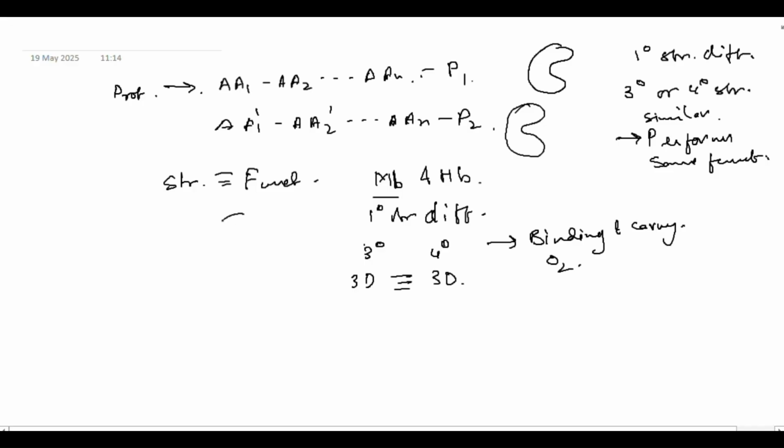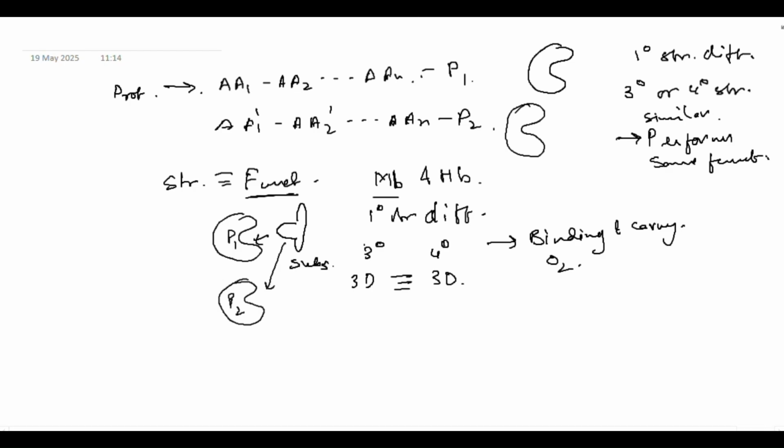Just like if two enzymes had different primary structure, but they are both forming a structure like this, then a substrate like this can come and bind to this pocket here, as well as in a different protein. This is P1, this is P2, a different protein. Although they have different amino acids that make them up, they are forming the same shape where the substrate can come and bind, and that is very, very important to perform their function. So we need to remember this point as well.